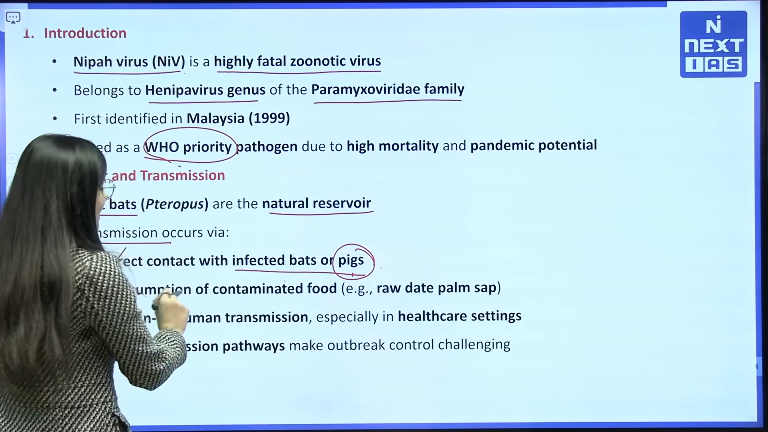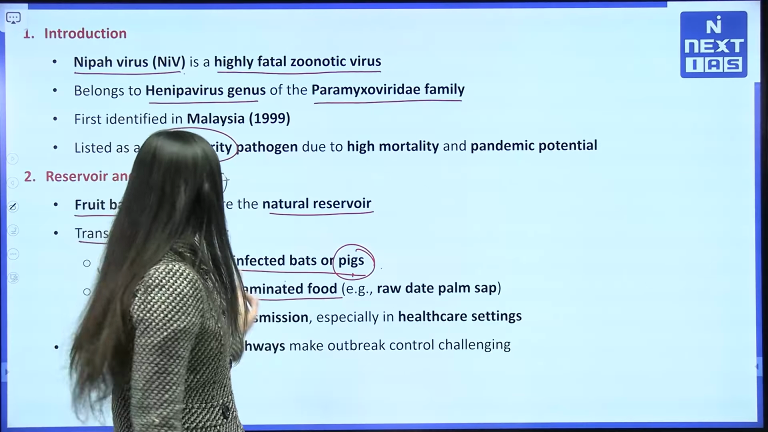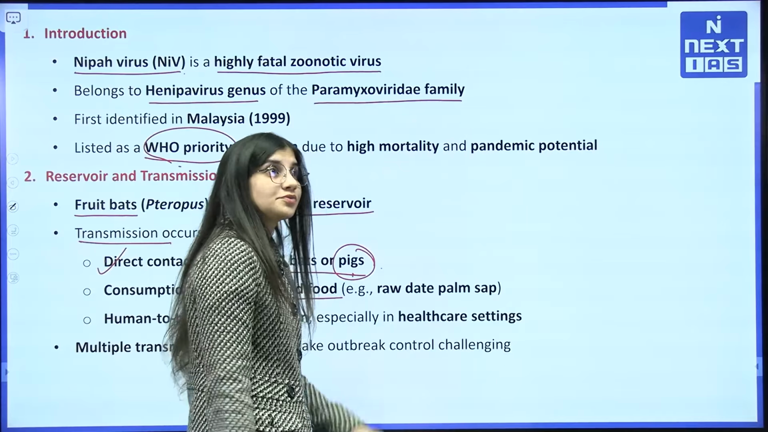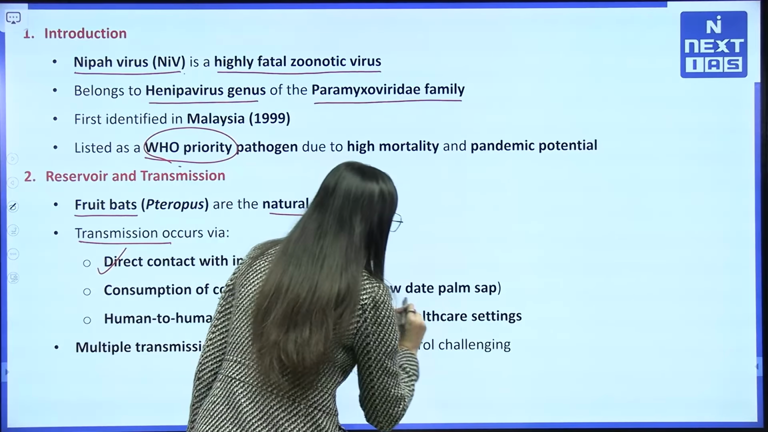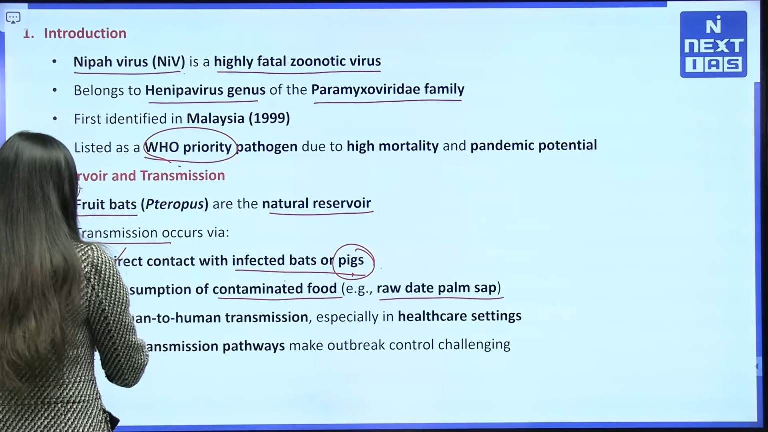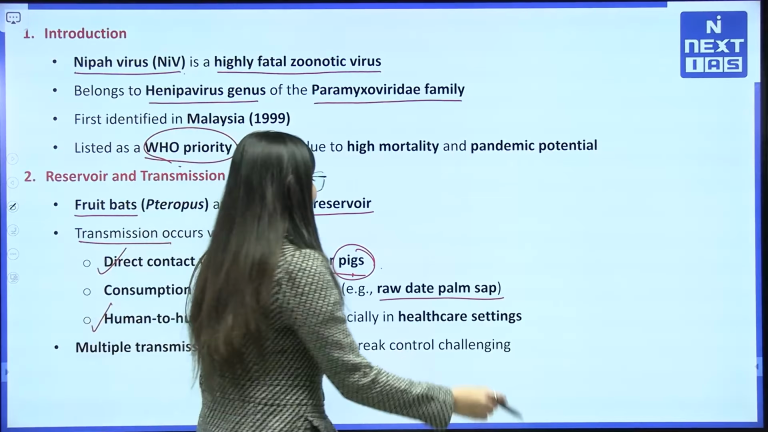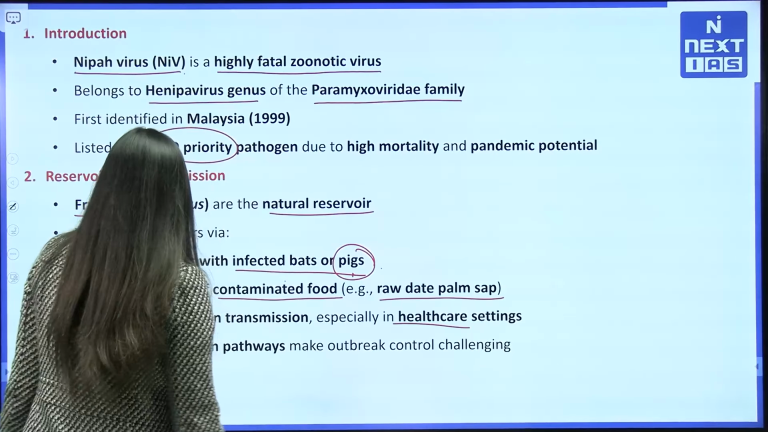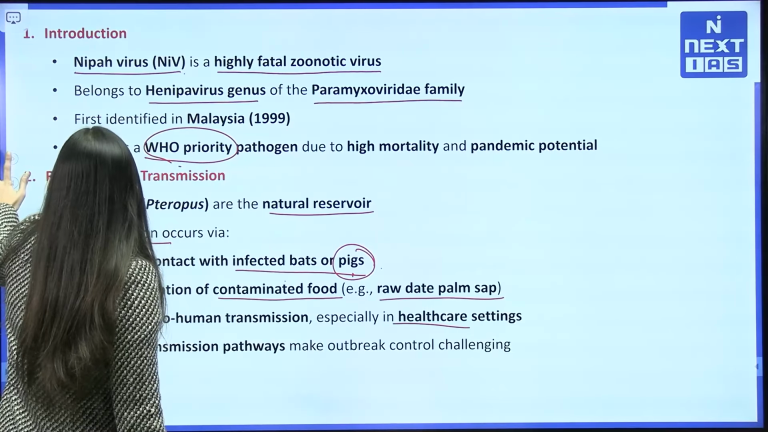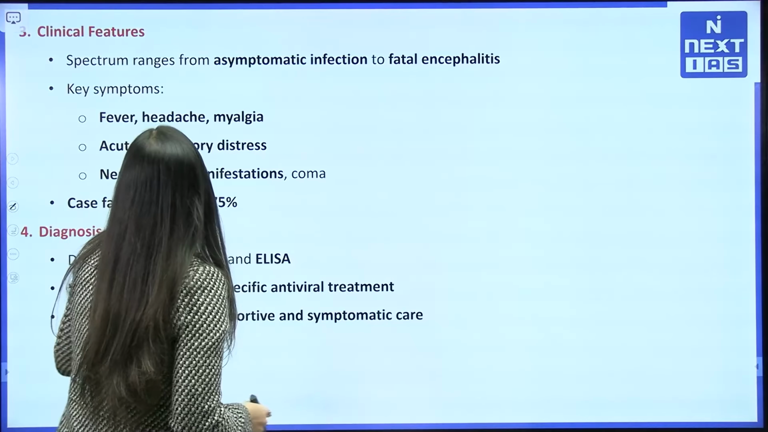Next, contaminated food is also one of the major causes of this disease; today's news articles also write about raw date palm sap. And the third one is human-to-human transmission, especially in healthcare settings. So there are multiple transmission pathways. Let's see the features of this disease.